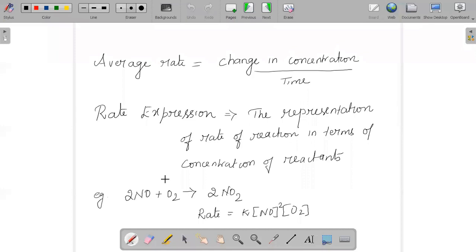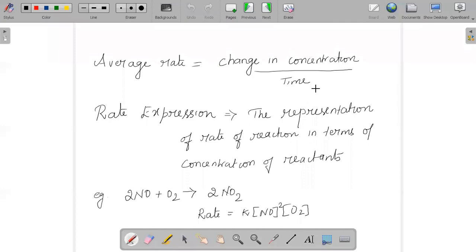As the reaction proceeds forward, the collision between the molecules of the participating reactants will reduce, decreasing the average rate of the reaction. Hence, to conclude, we could say that average rate is equal to change in concentration divided by time.